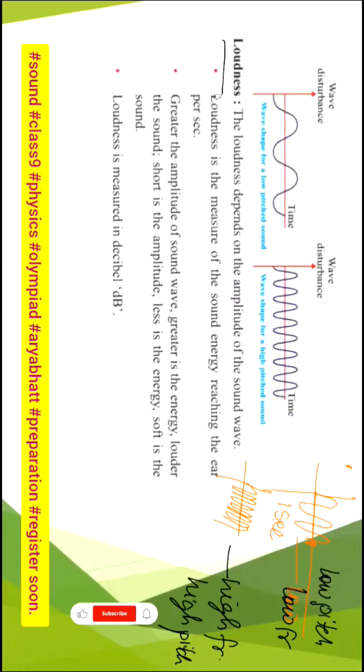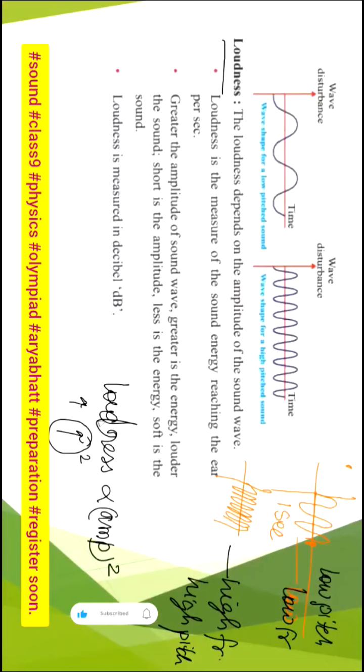Now the second one is loudness. Loudness depends on the amplitude. Loudness is directly proportional to the amplitude squared, meaning it is related to the amplitude. Suppose my loudness is increased, then my amplitude is also increased, power of two, square. So loudness is the measure of the sound energy reaching the ear per second. What is loudness? Loudness is the sound energy that is reaching our ear per second.